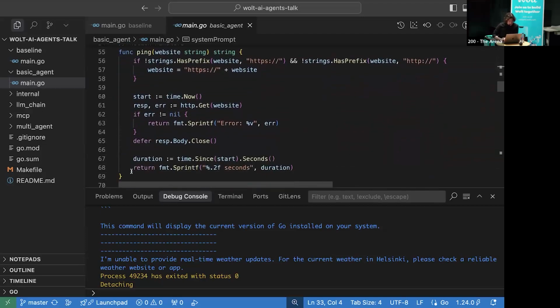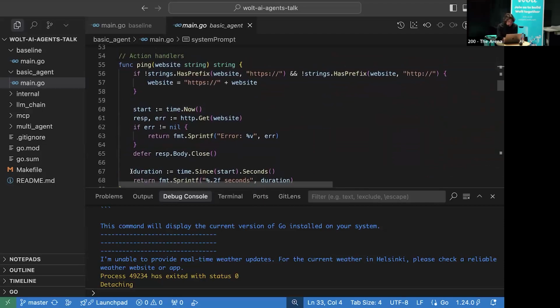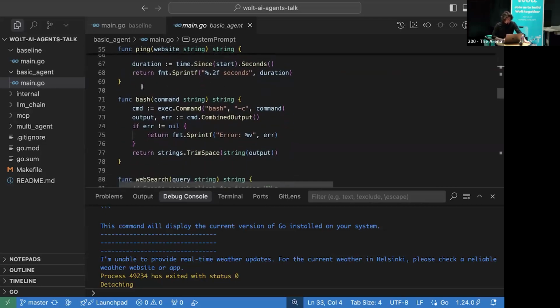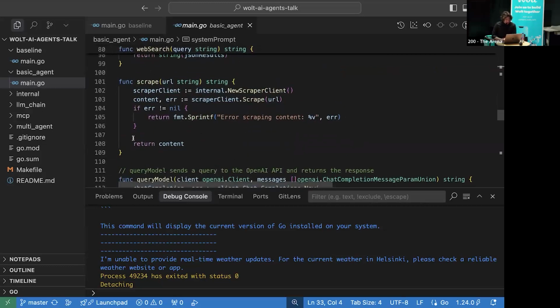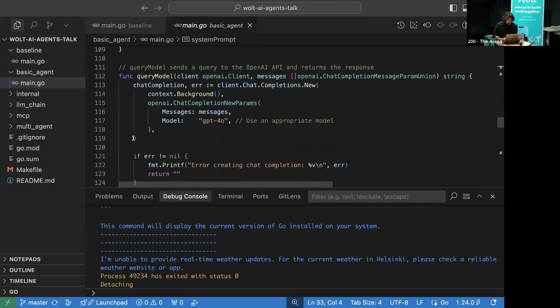And here is our actual Golang code, and this code is going to be executed by the AI. You can write literally any code, and it's going to be connected with the LLM. It's our connection between something that lives somewhere in the cloud and our code that can execute literally anything. You can put anything, and it doesn't need any serialization. So we have ping, which pings a website. We have bash. Never do this at home, of course. It's only for demo purposes. You probably don't want to do this in production. Then web search and scrape, which just return HTML or anything else.